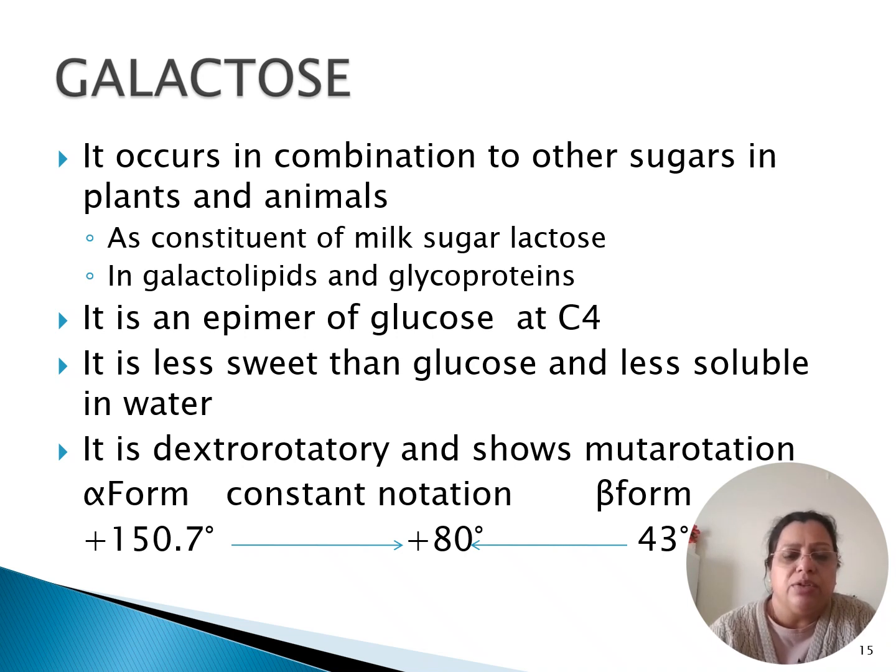Again, it also shows the final mutarotation in the positive direction, so it is dextrorotatory. The alpha form has a rotation of 150.7, whereas the beta form has a rotation of 43. And when in solution, it stabilizes at a rotation of plus 80 degrees.